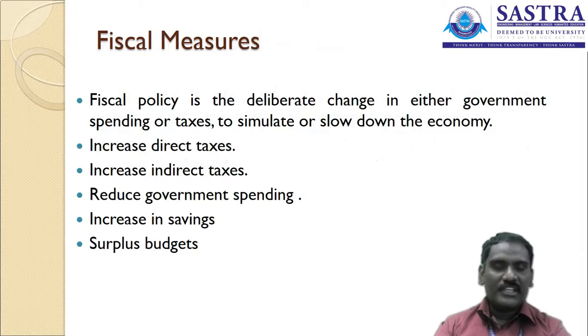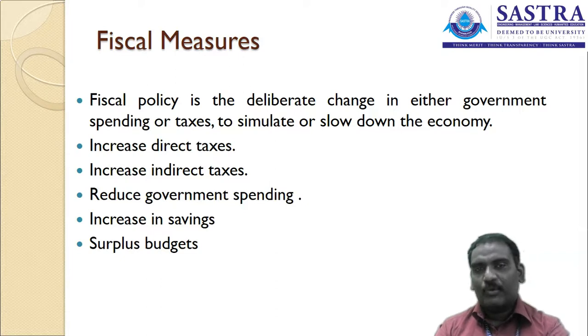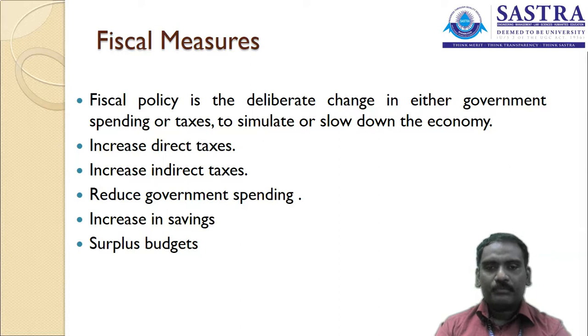So in this fiscal policy, the primary purpose is collecting the taxes, the direct taxes as well as the indirect taxes, and fixing the slab rate. For that purpose, the people are going to pay the tax if they are above the particular slab. And for the indirect taxes, like the GST that we have, we are going to use this, and they reduce the government spending. Unnecessary spending of the government is also going to be reduced.